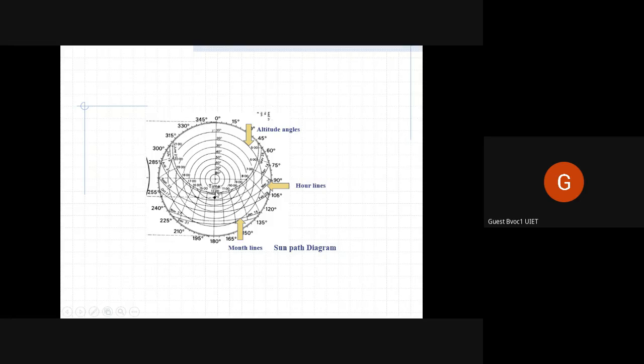So at around 1 p.m., this is 1 p.m., the sun will be overhead. Okay, so suppose on May 26th, will my south facing room be too hot at around 1 to 2 p.m.? No, it won't be, because the sun will move on top of the room and set.